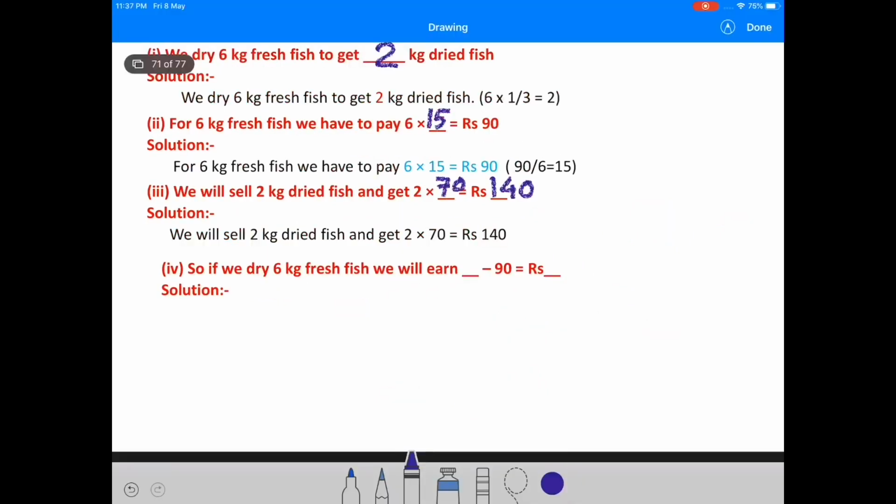Question number 4. So if we dry 6 kg fresh fish, we will earn dash minus 90 is equal to rupees dash. 140 minus 90 is equal to rupees 50.